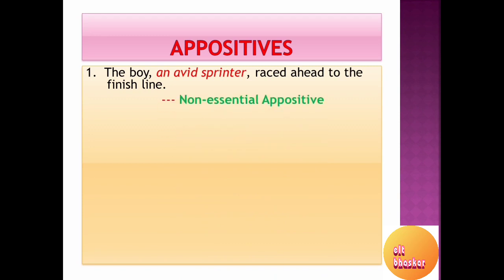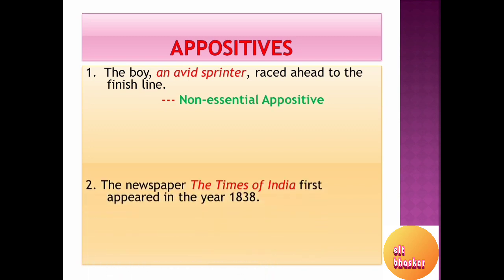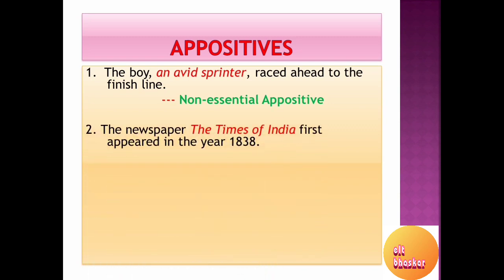Now let's consider sentence 2: The newspaper The Times of India first appeared in the year 1838. Here we don't find any commas, which we found in the previous case. And you see, if we don't use this appositive, The Times of India, the sentence would not convey complete sense.